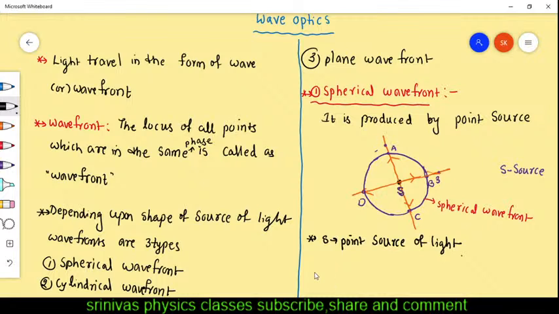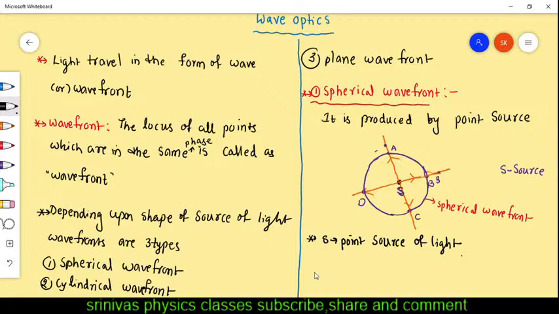Just assume that one point source is there, and from that the light will be traveling in all the directions. All the directions means just like a sphere. Take a ball, a sphere, and at the center assume one source of light is there.